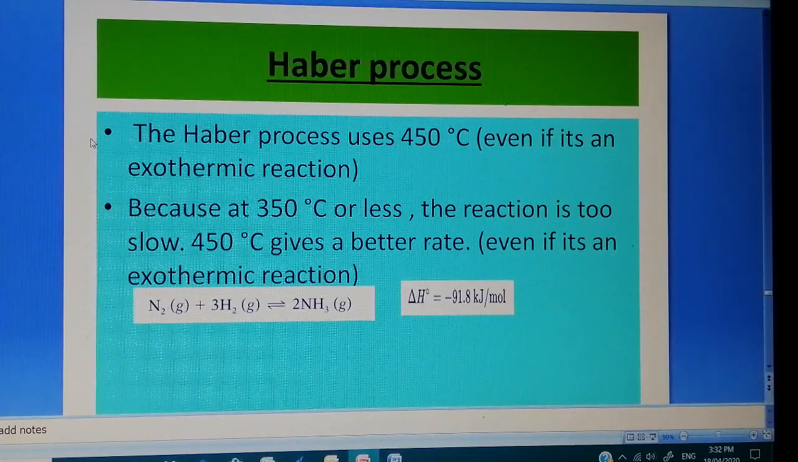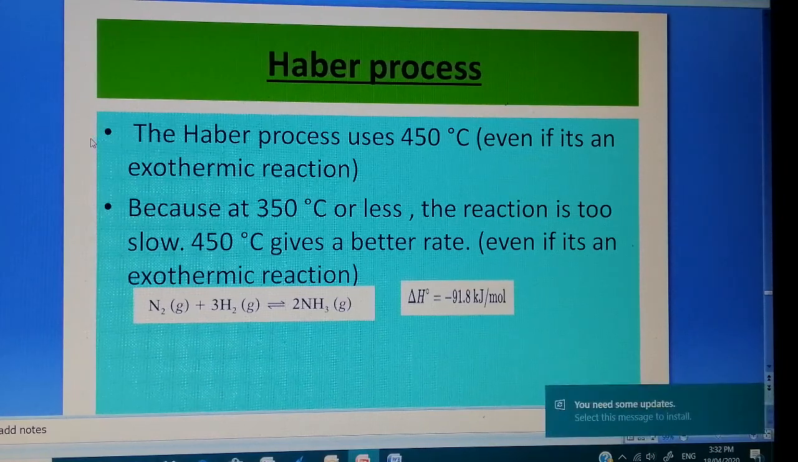So you can see here from the equation that this is a highly exothermic reaction. Exothermic reaction means if you want a forward reaction, you can reduce the temperature. So we have to think why we can't use 350 degrees centigrade instead of 450. So here one more thing is coming, why we are not using 350 degrees or 250 degrees